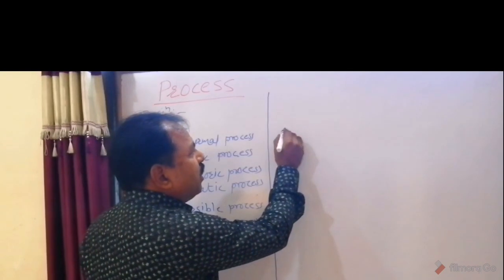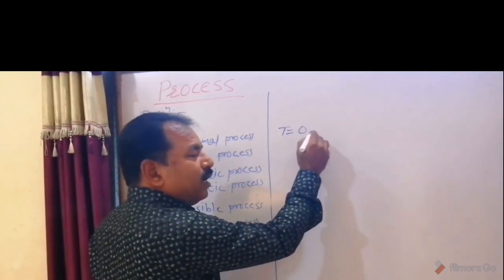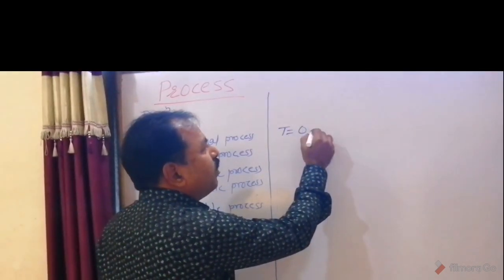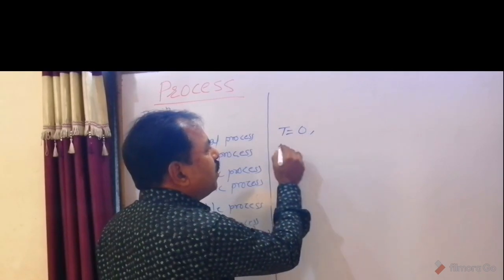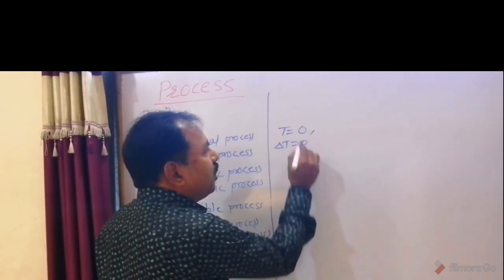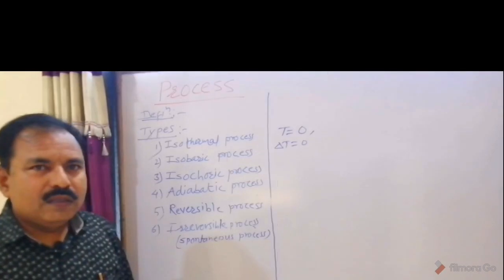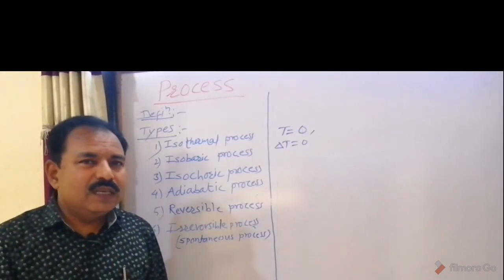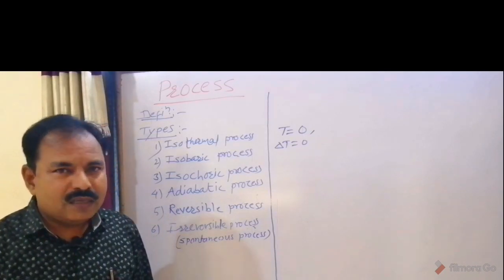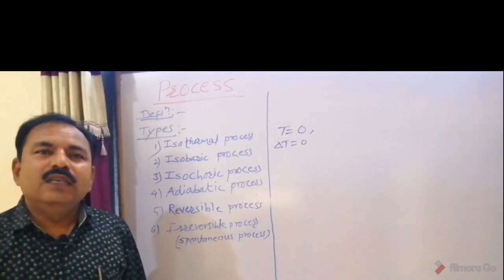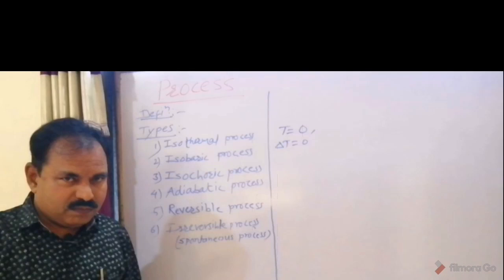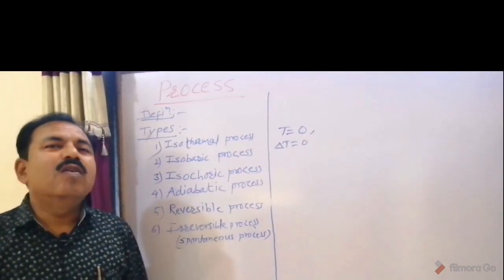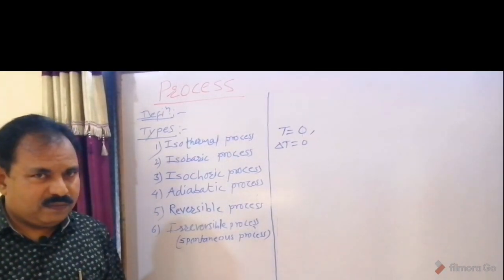That means dT is equal to 0, and therefore delta T also equal to 0. That means constant. In this process, heat flows in the surrounding or surrounding to system to keep constant temperature.